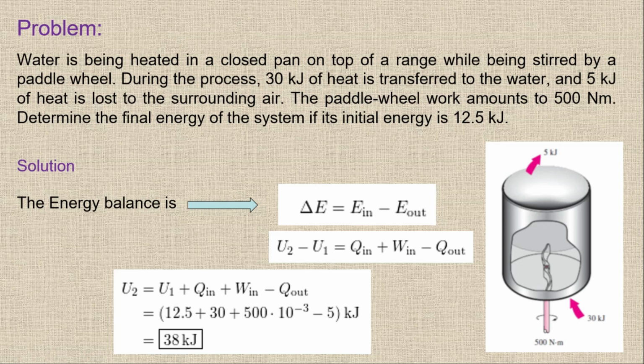You can use the first law of thermodynamics statement. You can see this is the same, delta U equals Q minus W. But instead of writing Q and remembering that either work done is positive or work done on the system is positive, or Q in is positive or Q out is positive, we are simply saying that the energy in and the energy out, and then we are simply solving it. So there is no need to remember the sign convention. In this way we can easily find out what is the U2.